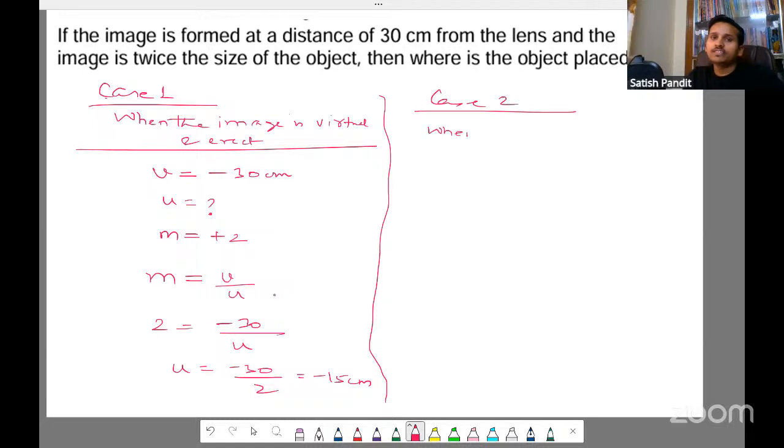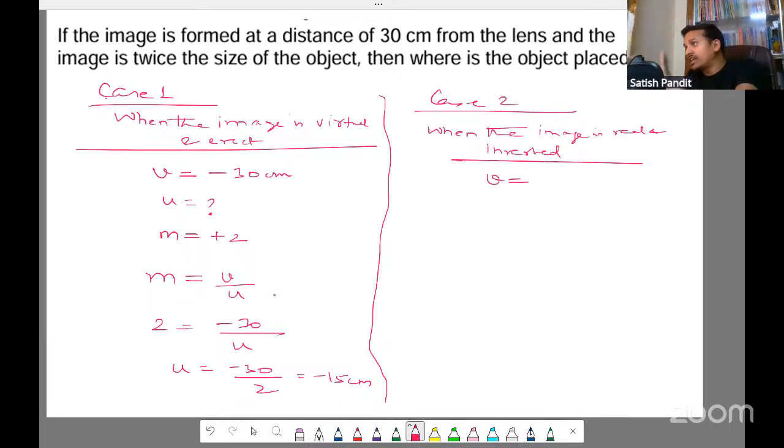When the image is real and inverted, V will actually be positive, because a real inverted image is always on the right side. So it will be positive +30. What about M? M will be -2. Why? Because it is a real inverted image. So it will be -2.